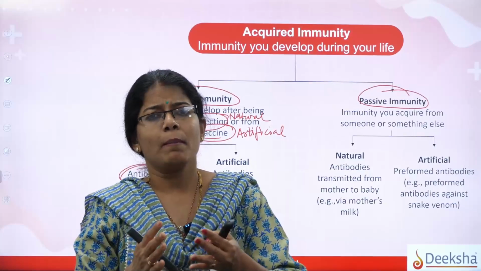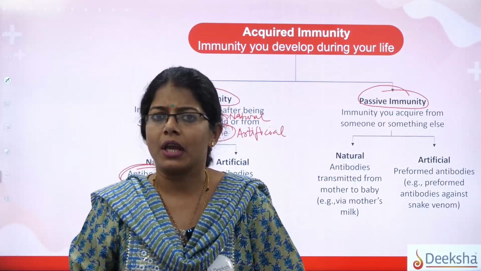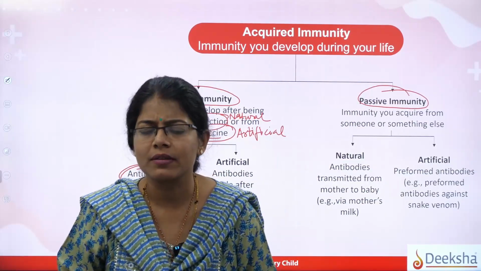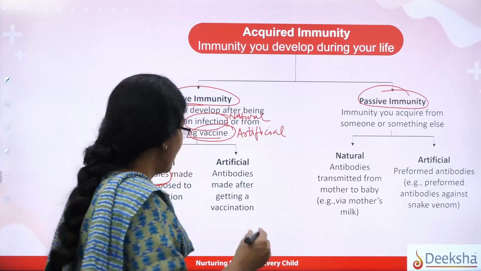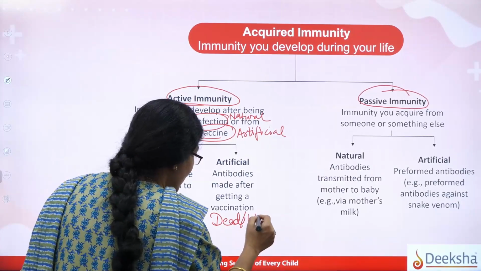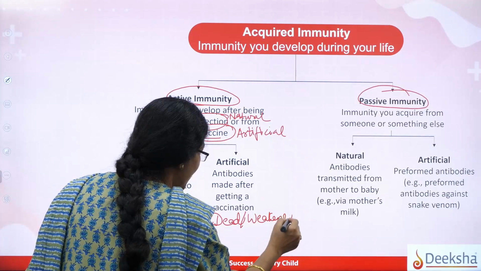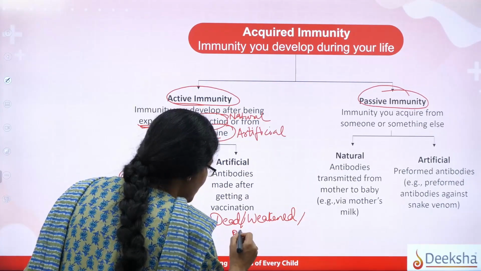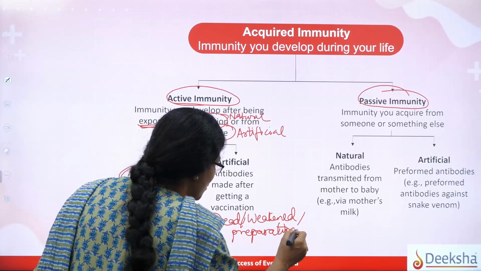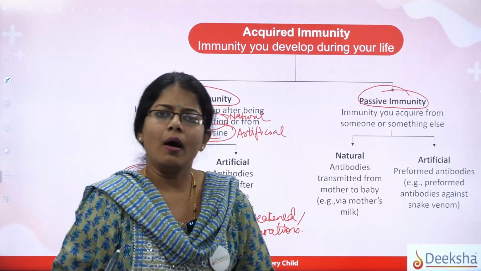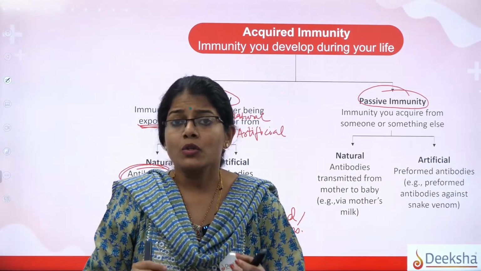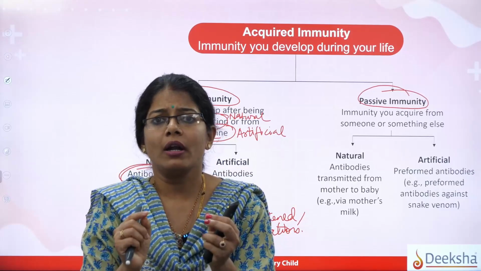Similarly, now what do you mean by artificial? Artificial means what? Now you were given a vaccine. What is a vaccine, students? A vaccine can be dead or weakened pathogen, or preparations of the organism. That means it can be the toxins of the organism also, I mean the toxins of the pathogen, which can be injected in the form of a vaccine. So any of these forms will be called a vaccine.